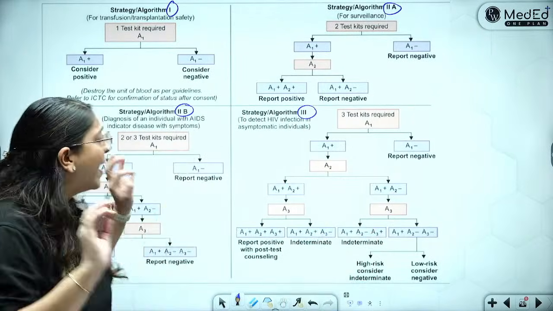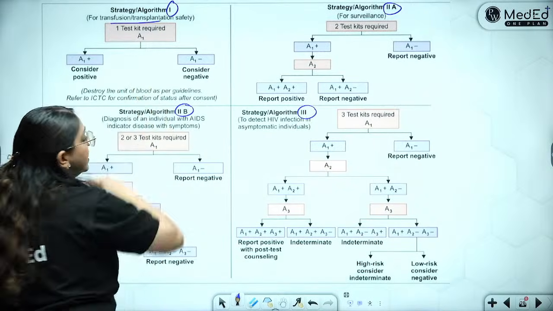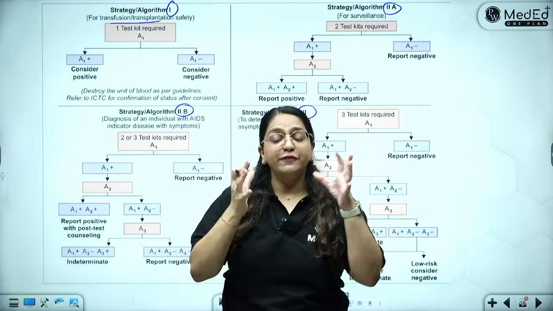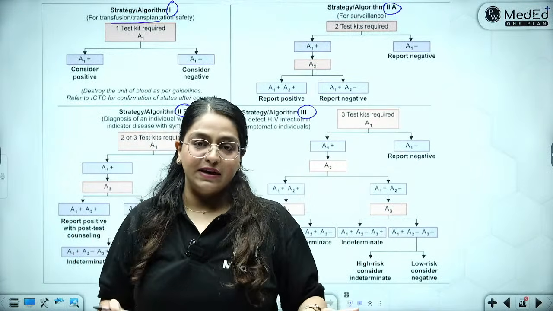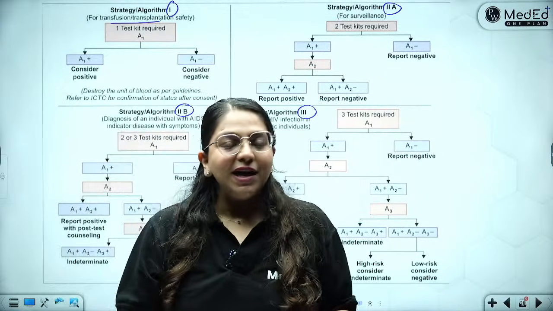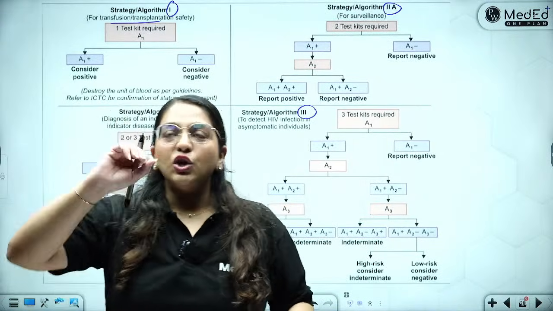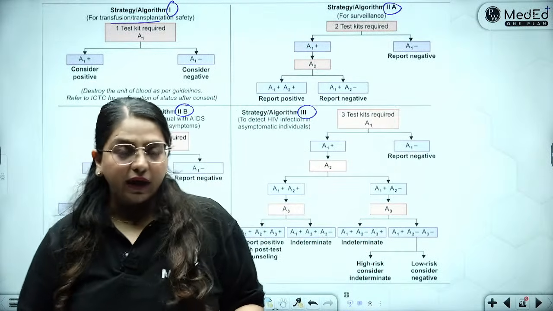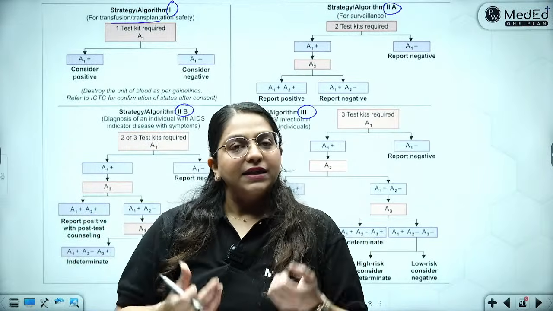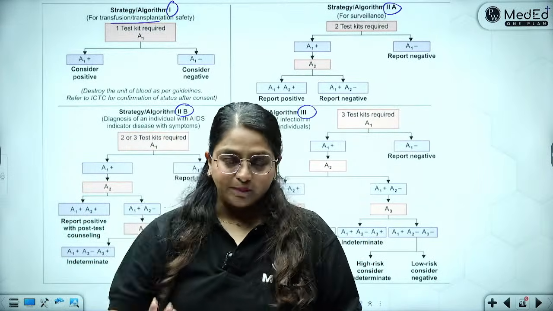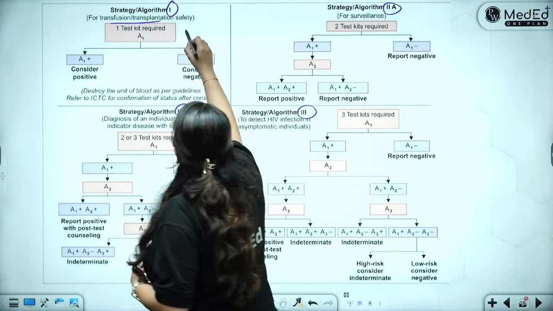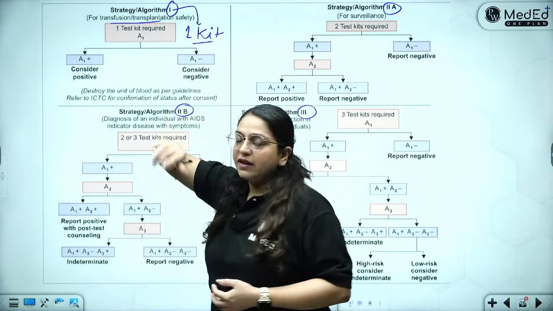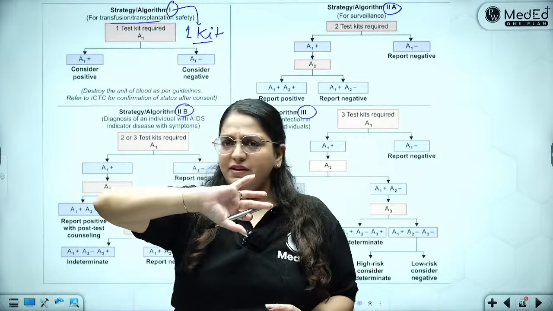Algorithm 1 is only done for transfusion and transplantation safety. Whenever you donate blood, that blood goes to the blood bank and first they test this blood for HIV virus. Many of you must have also donated and you get that SMS on your phone saying your testing is complete, or if it comes out to be positive, you're called to the blood bank for counseling. So whenever the blood bank receives blood, they check it for HIV. That is algorithm 1. They're only supposed to use one kit. So remember, algorithm 1 is one kit. If it is positive, it is positive. If it is negative, it is negative.